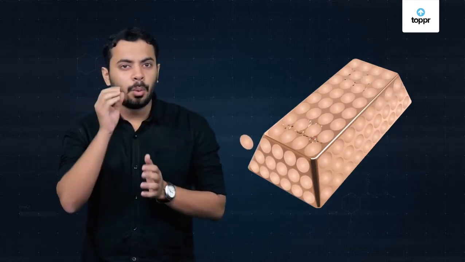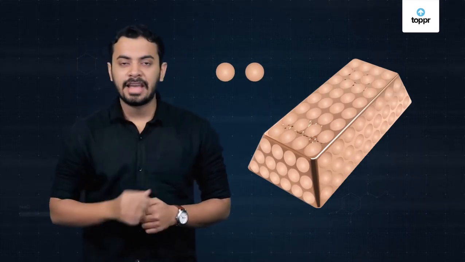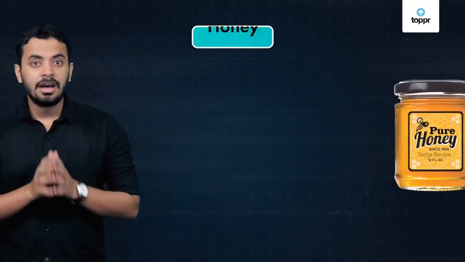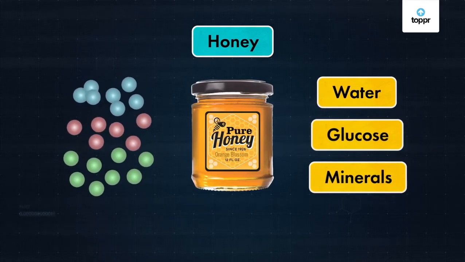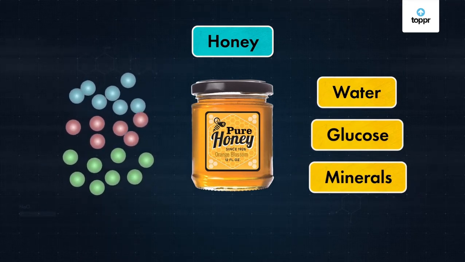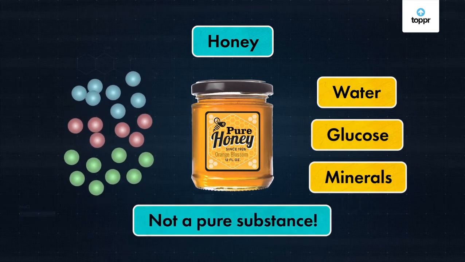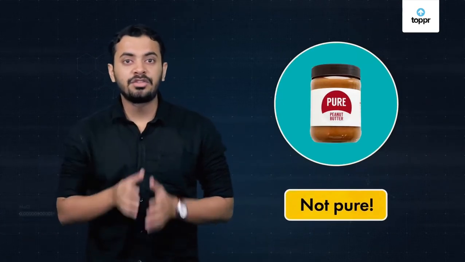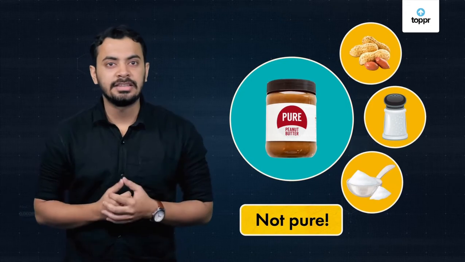If we take out one particle from here and one from here, they will be alike in terms of appearance, size and shape. However, honey is a mixture of water, glucose and minerals. Hence, it does not have identical particles. So, from our definition of pure substances, honey cannot be considered a pure substance. The same goes for stuff like peanut butter, which has roasted peanuts, salt, sweeteners and loads of other things.